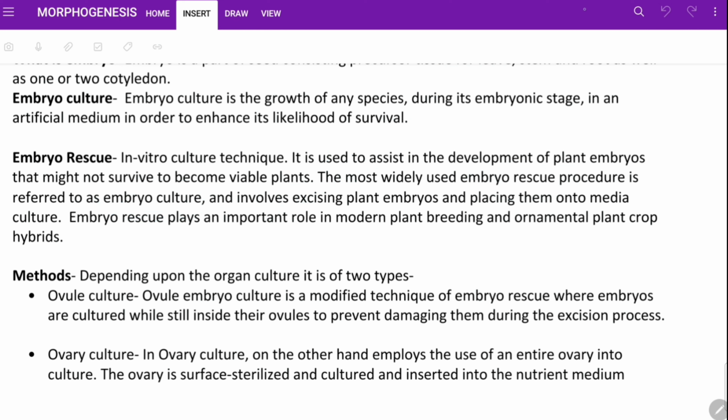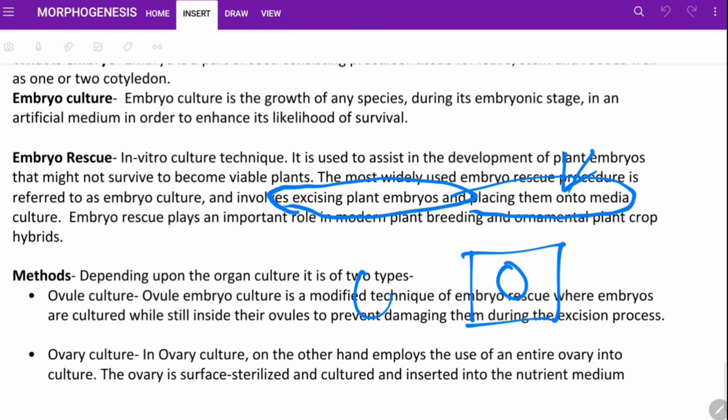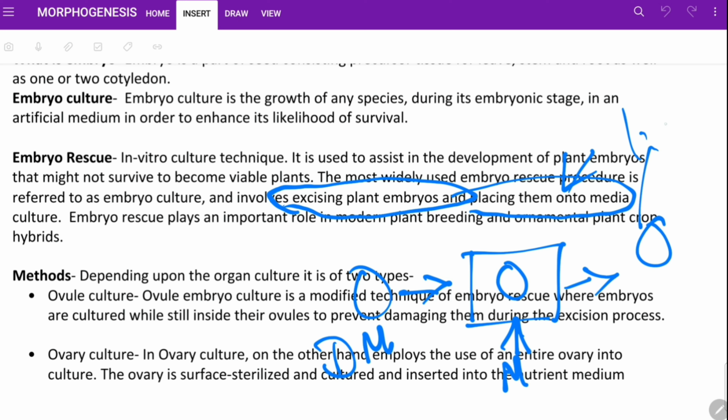The next is how: involve existing plant embryos and placing them on top of a media, that is the damaged embryo on top of a media culture, and that is producing a whole plant like this.